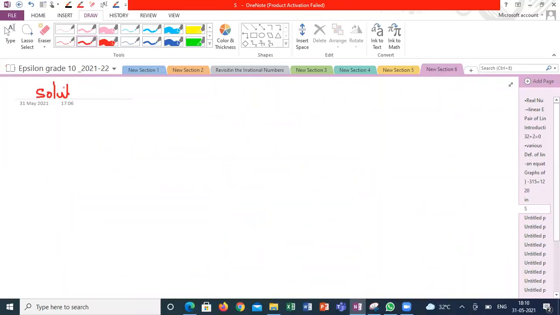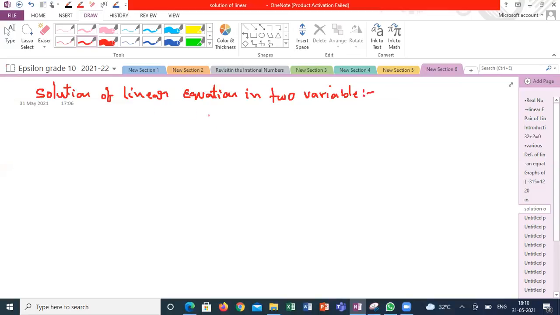Now, what is the solution of a linear equation in two variables? What is the meaning of solution? Here there are two variables. Suppose I say ax plus by plus c is equal to 0.